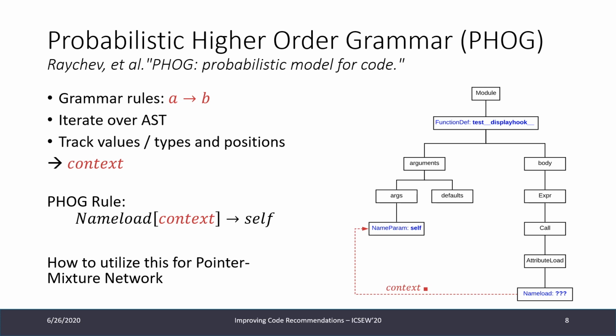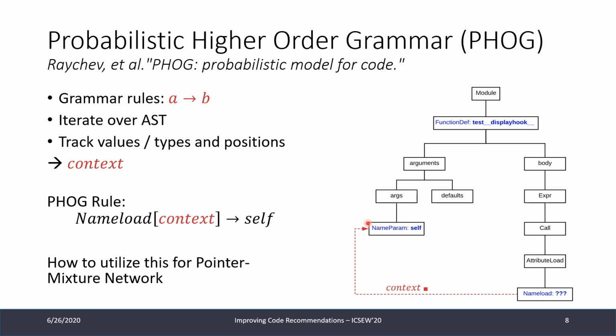So let's look at an example for this. We are currently at this leaf node, name load, and we want to know what value it is. So we have a prediction problem. In this case, the context is simply the last leaf node where we had some naming parameter, and this is self. Actually, this is already what we wanted to predict. But now we visited the nodes of the AST and we generated this context.